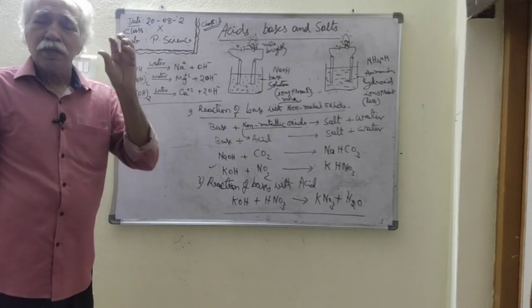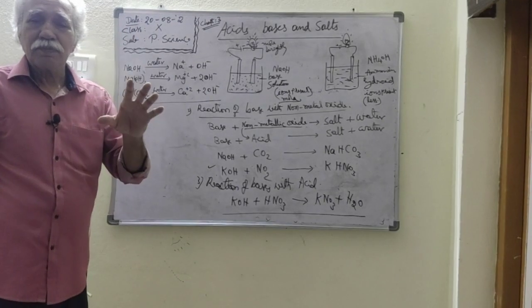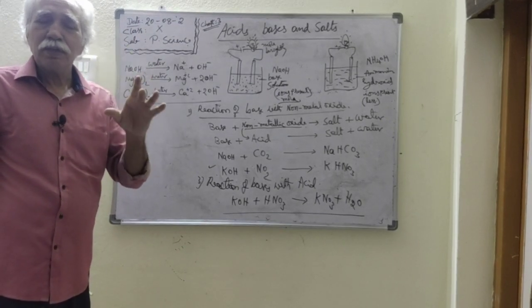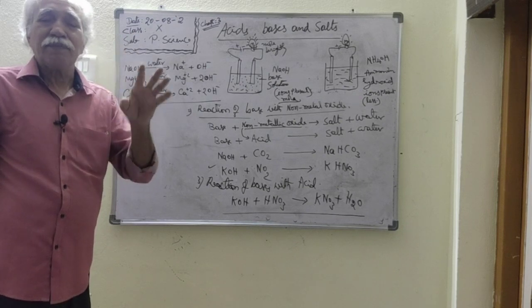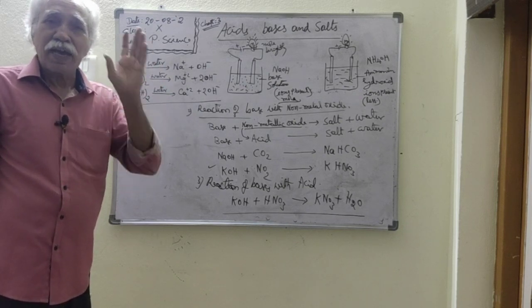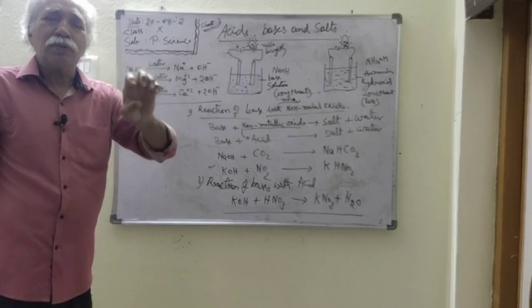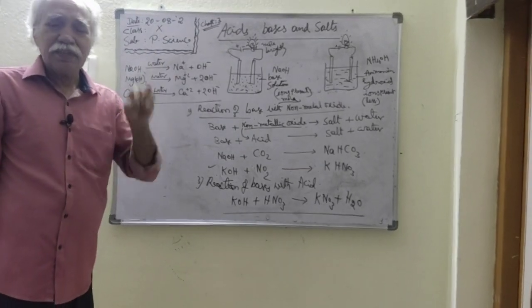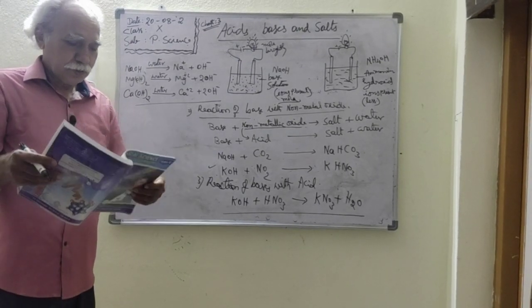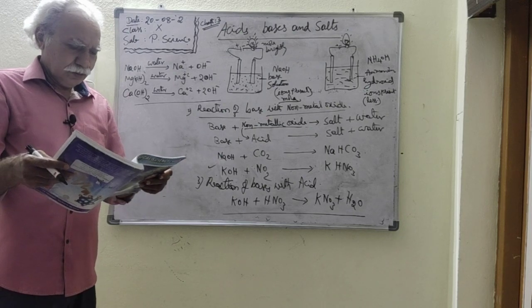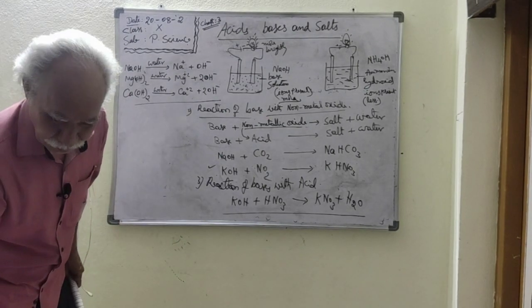But with sugar solution, glucose solution, kerosene, benzene, naphthalene, you cannot find the flow of current, because they are not forming ions. They exist only as molecules in the solution state or the liquid state. So that is the answer you can write. Now let us see one more activity.